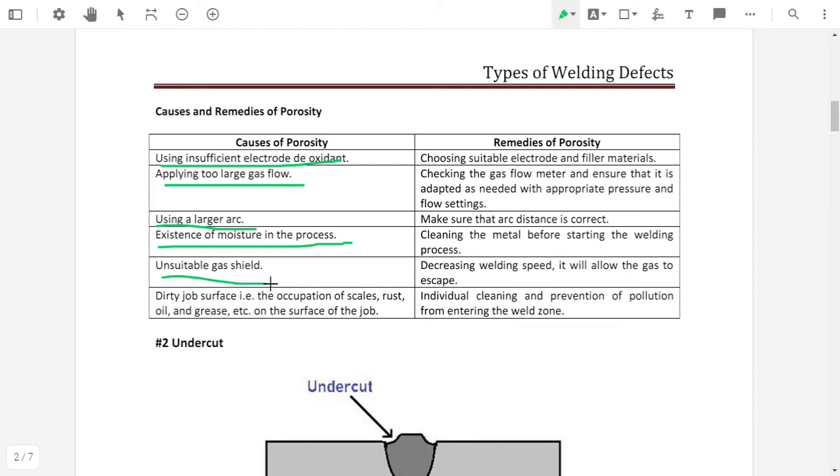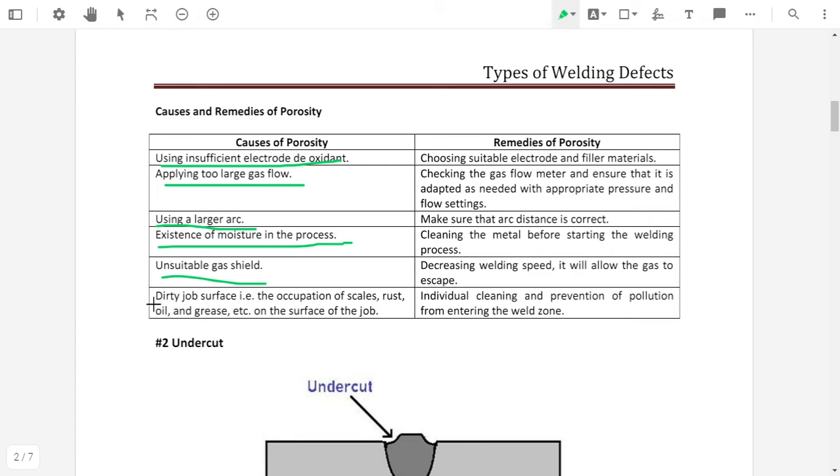In gas shield metal arc welding, the purpose of the shield is to avoid oxidation, or to prevent the surrounding moisture from coming in contact with the weld zone. If this gas shield is not suitable for that material, or it does not suit properly, then it will cause porosity.